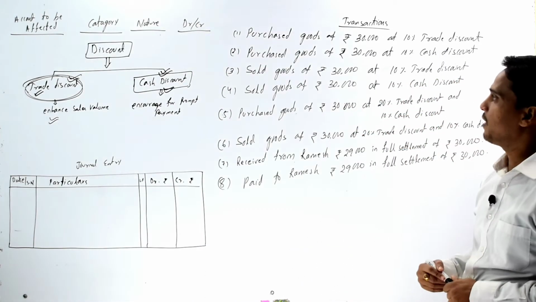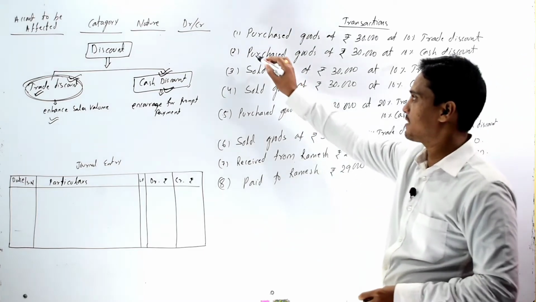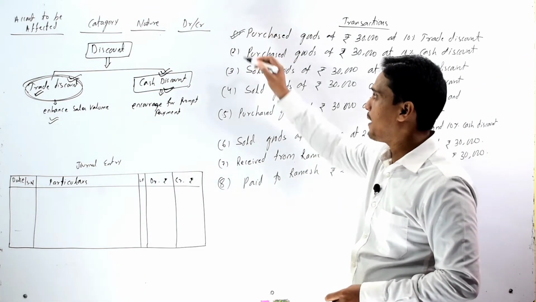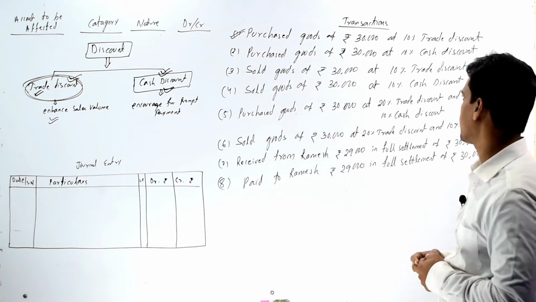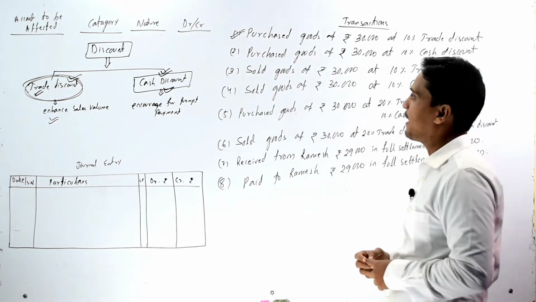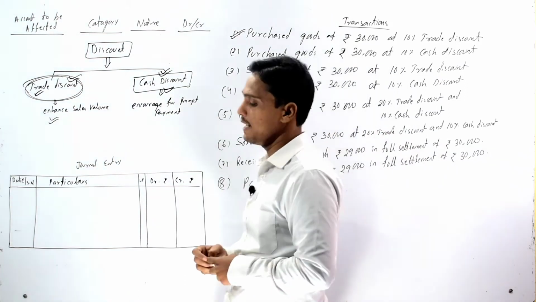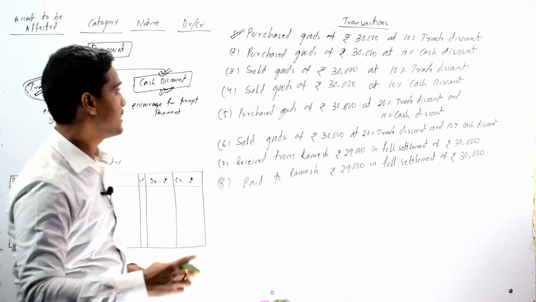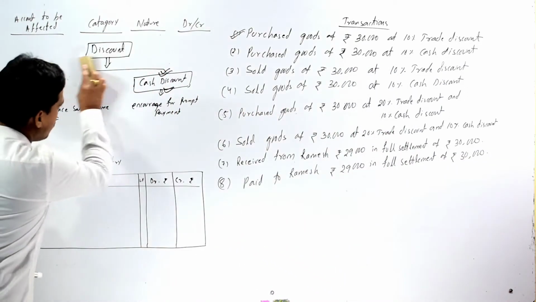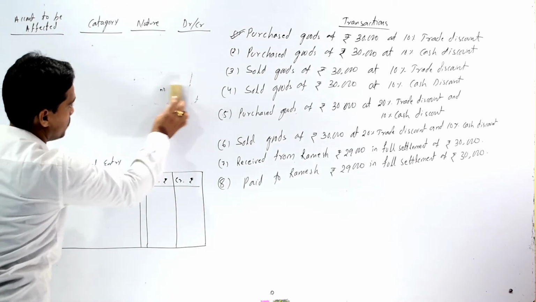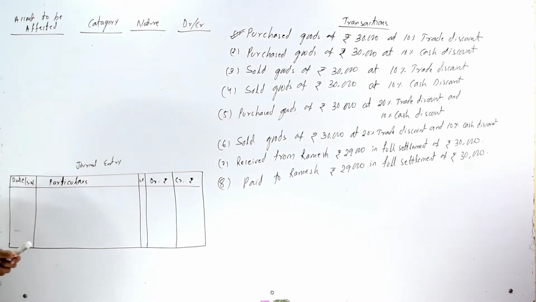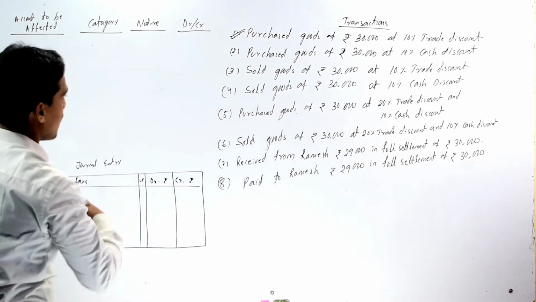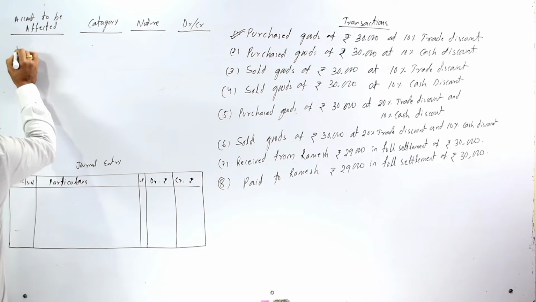So now come to our given transactions one by one. Our first transaction is purchased goods of rupees 30,000 at 10% trade discount. In this transaction, we should find out which accounts should be affected. So here our purchase account